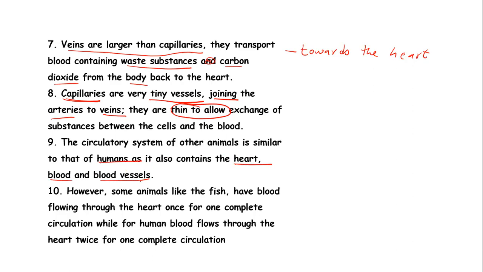However, we saw a difference between the circulatory system of the fish and that of the birds and humans or the other mammals. For the fish, the blood flows through the heart once for one complete circulation, while for humans and birds and other mammals, blood flows through the heart twice for one complete circulation.